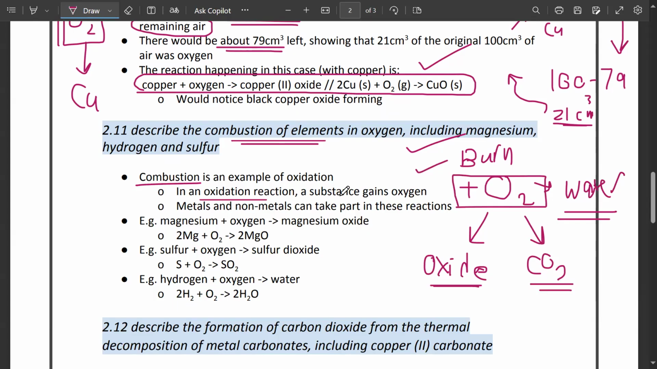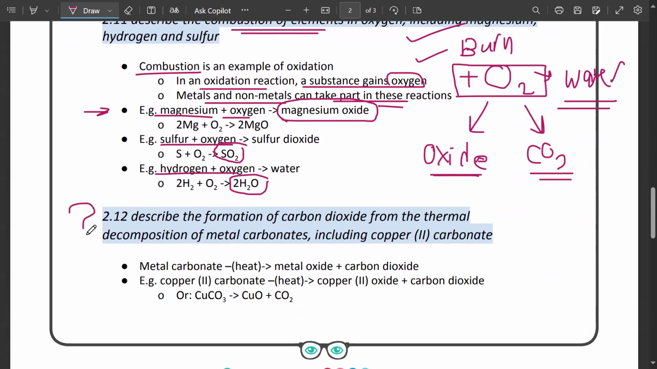In an oxidation reaction, we know that a substance gains oxygen. Now, metals and non-metals can take part in this reaction. For example, for combustion of magnesium, magnesium plus oxygen is going to form magnesium oxide. Sulfur plus oxygen forms sulfur dioxide. Hydrogen plus oxygen forms water. So how does carbon dioxide form from the thermal decomposition of metal carbonates? Tell me any metal carbonate, any metal.